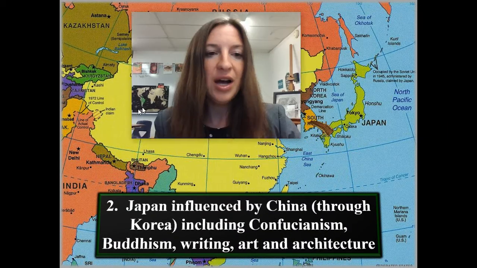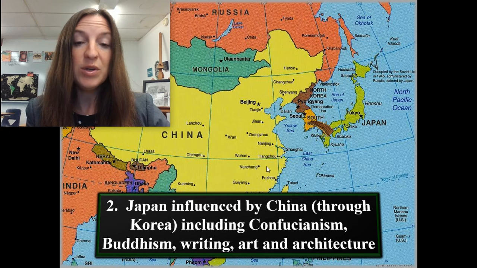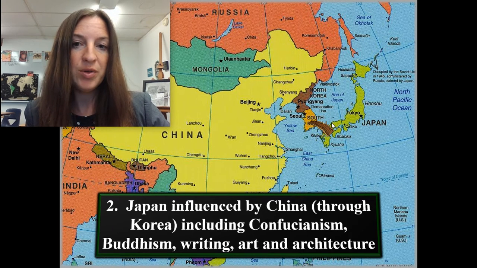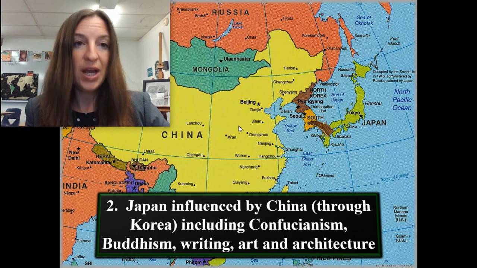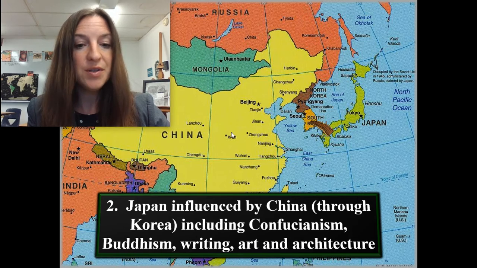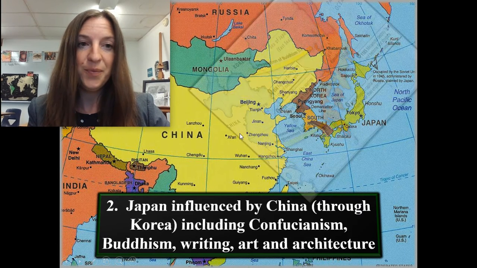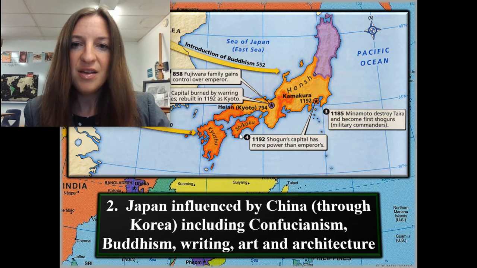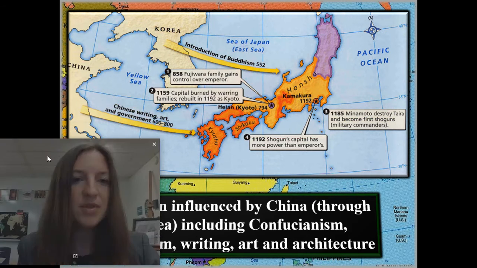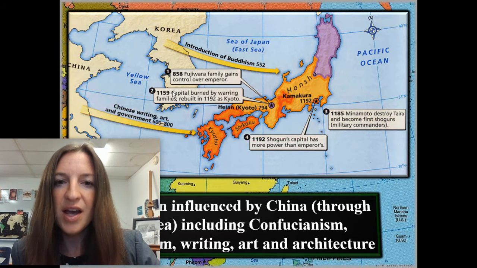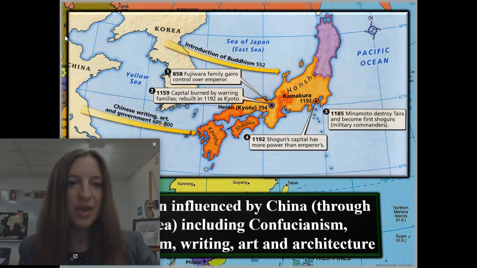Note number two, Japan definitely was influenced by China through Korea, actually. Korea was that trading bridge. Some of the influences that Japan received from China via Korea were Confucianism, Buddhism, writing, art, and architecture. And here's a timeline of when certain things came to Japan.